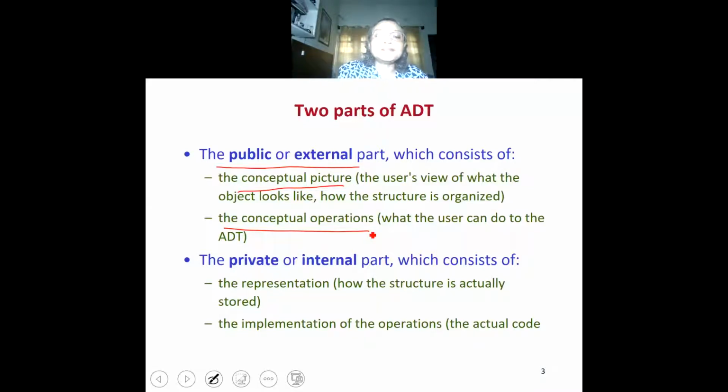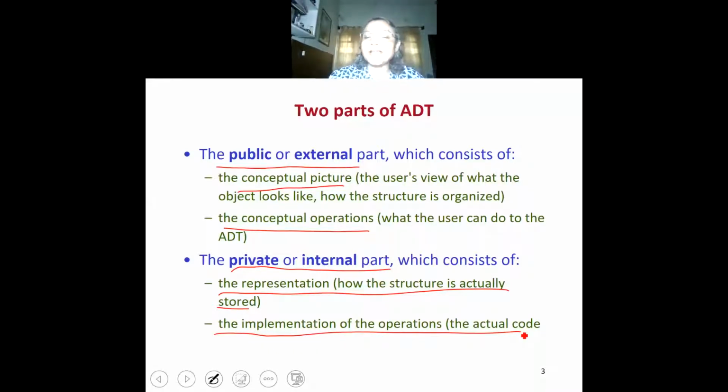The second is the private or internal view, which is of interest to the person who is implementing that library. So the internal representation, the private part, consists of the representation, that is how the structure is actually stored, what are the data types or data structures supporting it, and the implementation of the operations, that is the actual code that implements the operation.